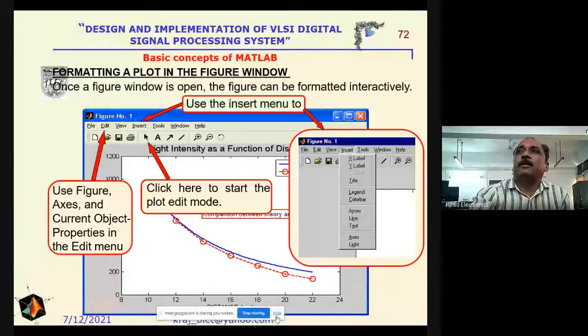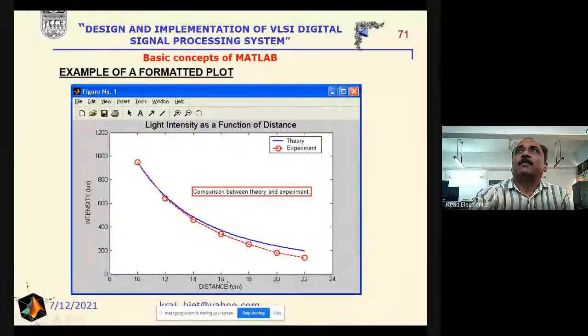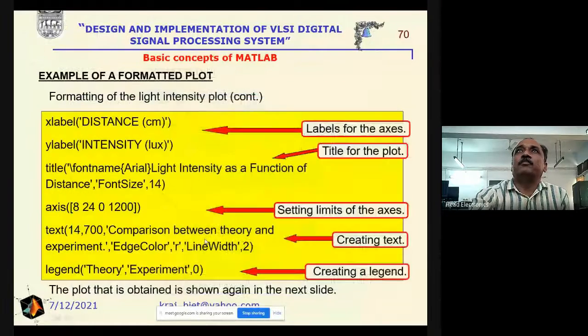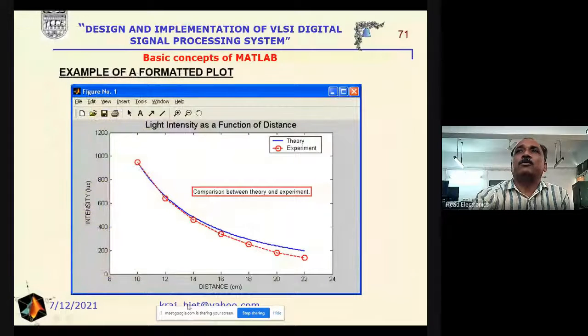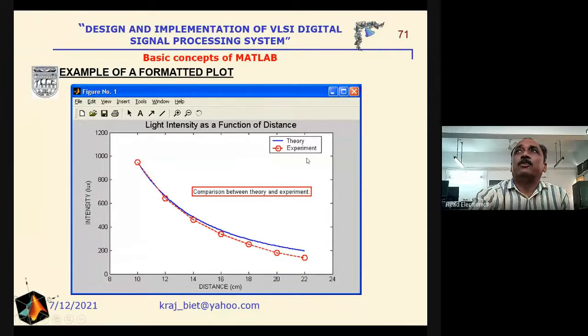So due to the network issue, I think there was a break. Again, we are coming to the previous slide. In this one, we have mentioned how we will introduce the x label, y label, and the title on the x-axis and y-axis. We have introduced the distance in centimeter on the x-axis, and on the y-axis we have introduced the intensity, legend, theory, and experiment. And this is the text that has been introduced at the level of 14 and 700.